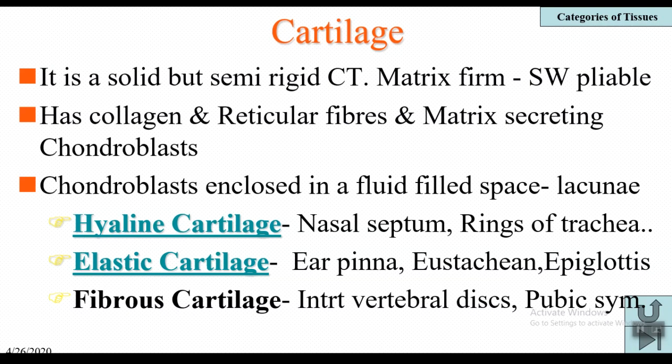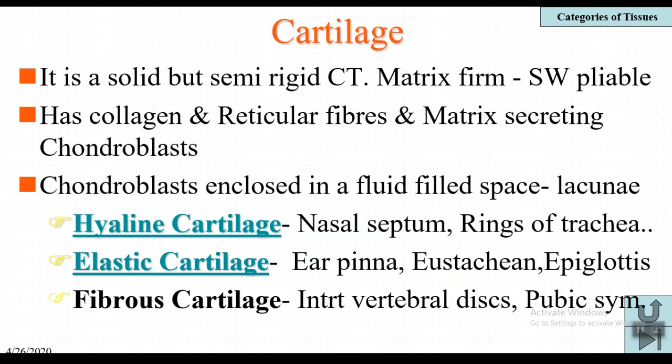The cells of the cartilage are called chondroblasts, and these are responsible for secretion of the matrix. The matrix is somewhat rigid. These chondroblasts are enclosed in a fluid-filled space called lacunae.